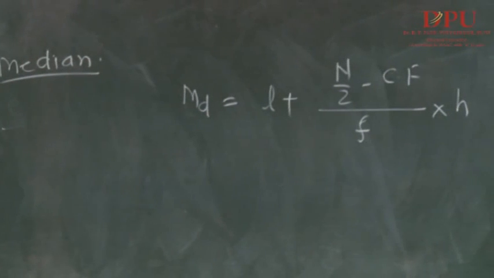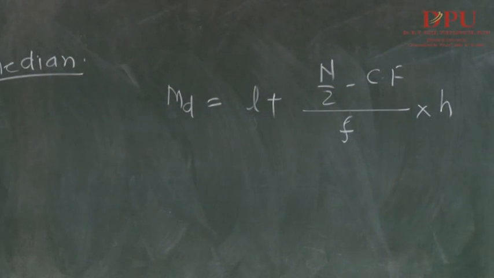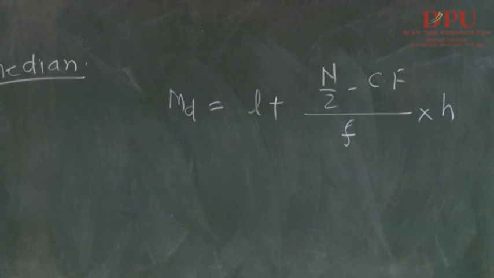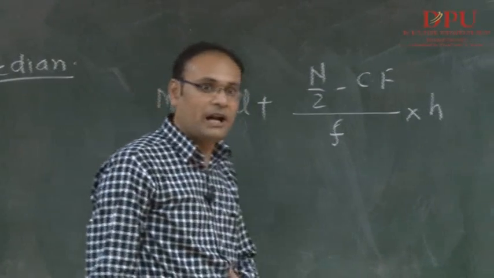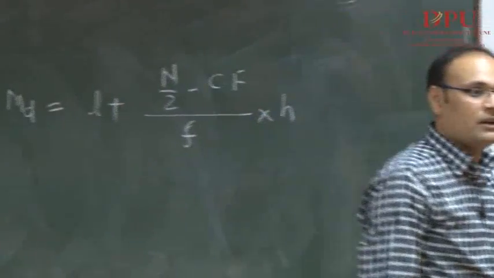This is given in your book also, the same formula. Different books use different notations, so try to understand the meaning of the notations. Just write down where small l is the lower limit of the median class.